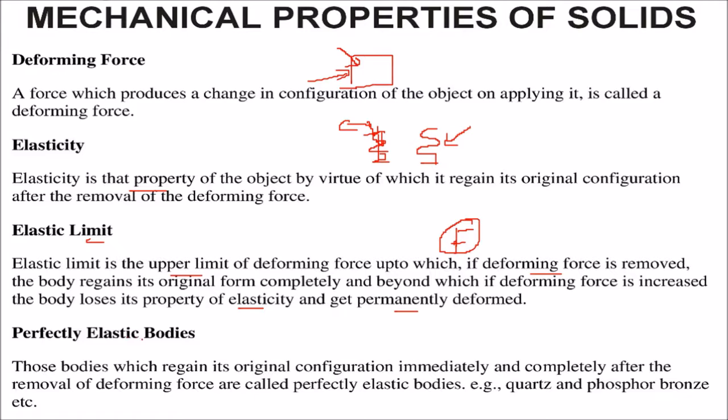Perfectly elastic bodies. Those bodies which can regain their original configuration immediately and completely, if the force being applied is removed, are known as perfectly elastic bodies. For example, quartz, phosphor bronze, these are perfectly elastic bodies.